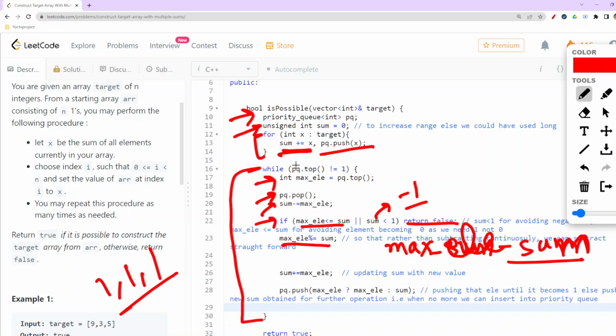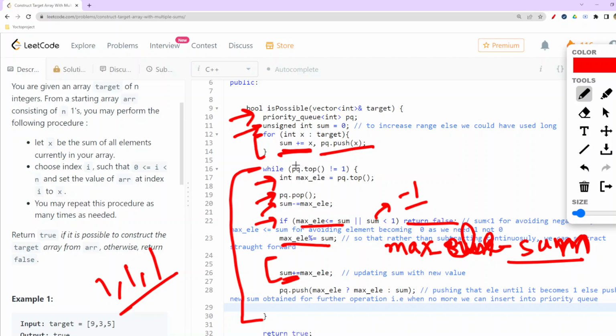Now comes the next part: whatever new maximum element there would be, I'll add that to my sum, because this is the new element which I would be pushing into my priority queue, right? Because it is still available.